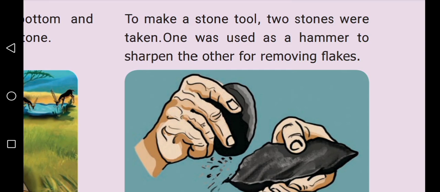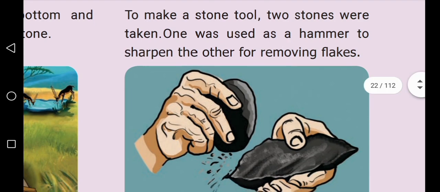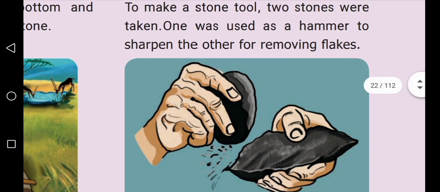We already studied, children, that early men learned the art of flaking. So how to make the flakes? See, to make a stone tool, two stones were taken. One was used as a hammer to sharpen the other, for removing flakes. See the picture.